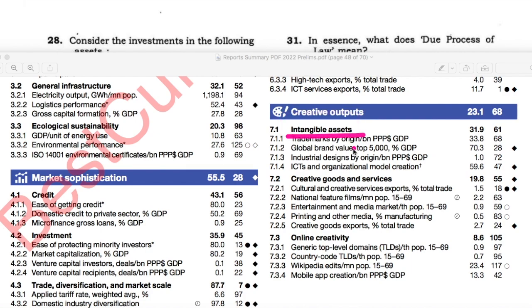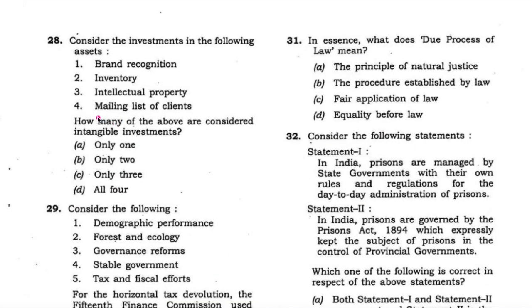In these intangible assets, it is mentioned that trademarks mean the intellectual property, brand value, industrial design, that is intellectual property, and ICT, that is information and communication technology, that is the mailing list of clients. So intellectual property is there, brand recognition is there, and ICT, information and communication technology, that includes mailing list of clients, is there. Inventory is not there. So the 3 are correct, only 3. C is the answer and this question is solved.